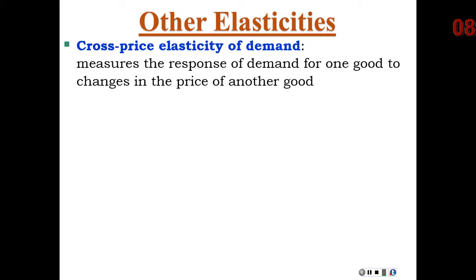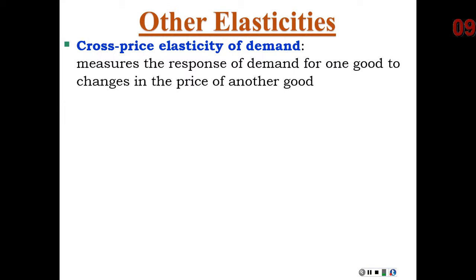Now, we've talked about price elasticity of demand, some of its determinants, how to calculate it, and we've also talked about how it relates to revenue. But there's some other elasticities to think about as it relates to demand. Namely, we're going to look at cross-price elasticity as well as income elasticity. So if I'm looking at how consumers respond to a change in the price of pizza, the price of pizza is not the only thing that influences my demand for pizza.